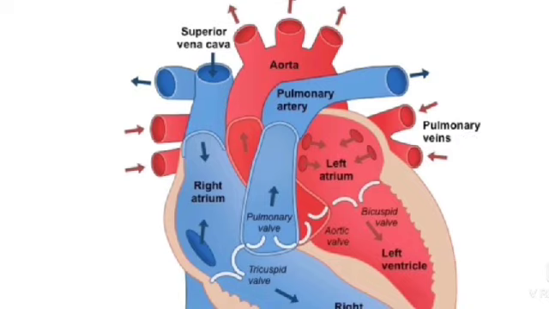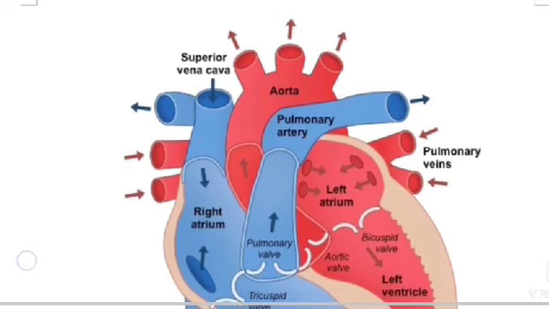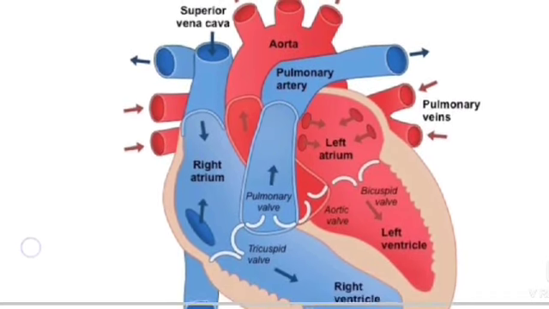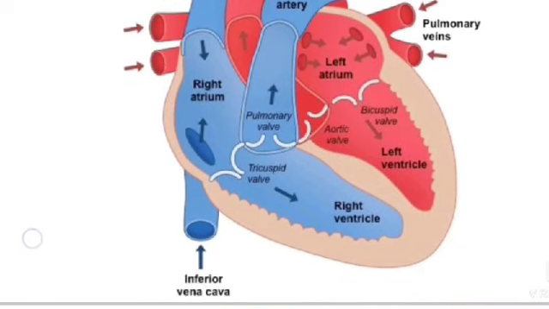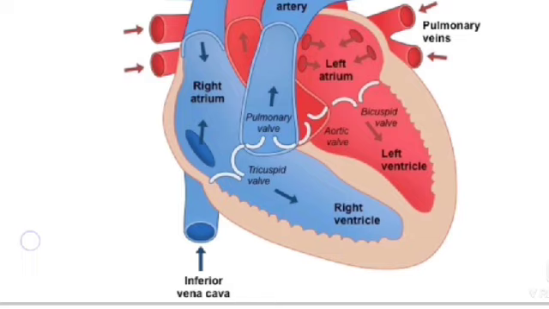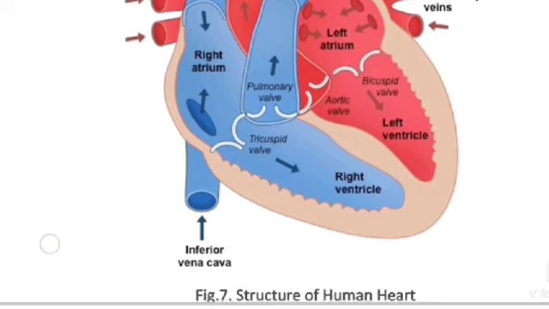See the structure of the human heart. The superior vena cava, aorta, pulmonary artery, pulmonary veins, left atrium, right atrium, pulmonary valve, aortic valve, bicuspid valve, left ventricle, right ventricle, tricuspid valve, inferior vena cava.